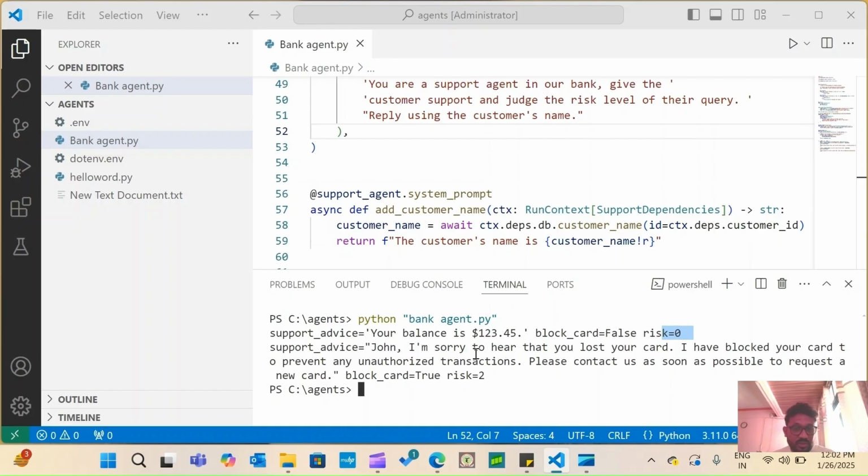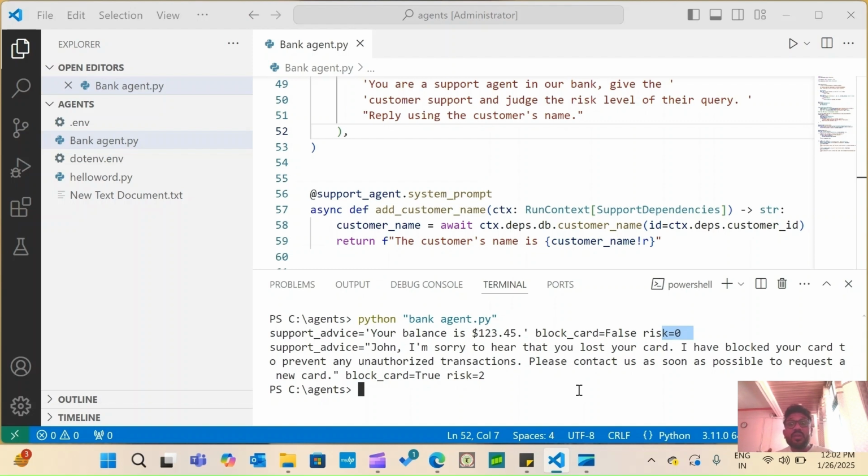And this is the advice: this agent is going to reply to the user, John, I am sorry to hear that you lost your card. I have blocked your card. It will block your card without taking the help of a human to prevent unauthorized transactions. Please contact us as soon as possible to request a new card.